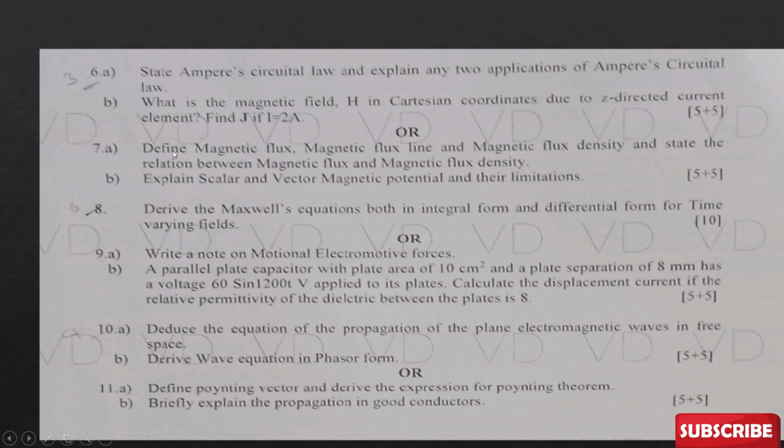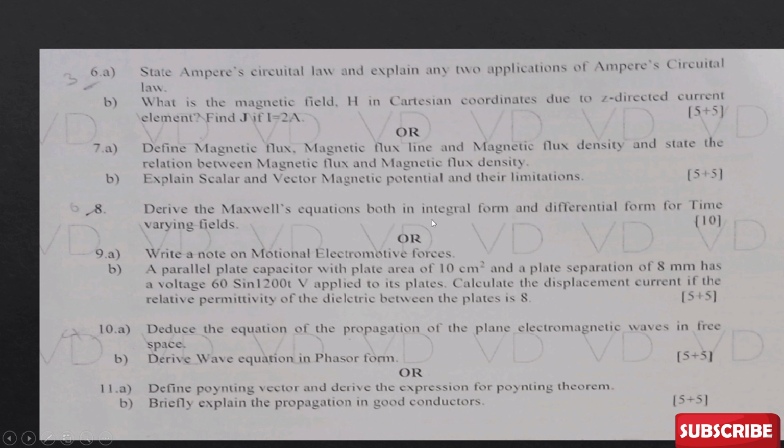Again, if you look at this question, define magnetic flux line, magnetic flux density, state the relationship between. Again, see, state the relationship between means again you will have expressions, equations. You need to solve this. Explain scalar and vector magnetic potential and their limitations. So this is, I think, a theory question. Such instances are rare in this subject, but if you get one, you will be lucky enough.